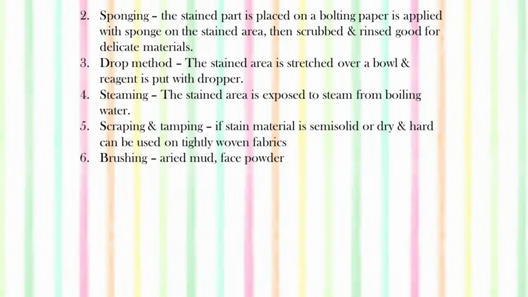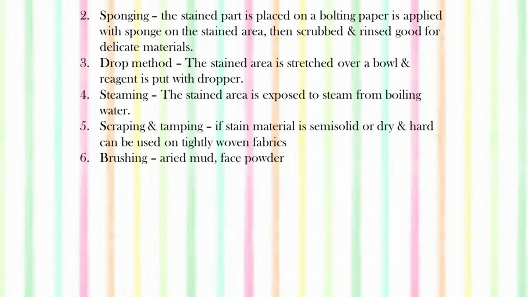Then the drop method: the stained area is stretched over a bowl and reagent is put on with a dropper, and then it is again sponged and removed. When the stain gets removed, it is rinsed. Then steaming: the stained area is exposed to steam from boiling water. The particles of the stain get swollen and come out of the fabric structure easily.